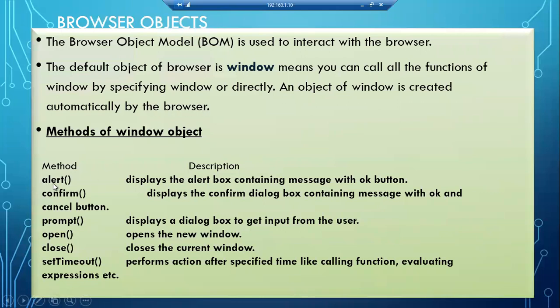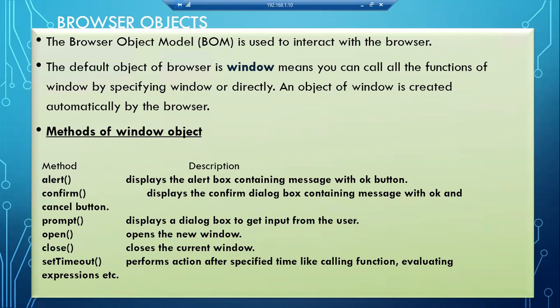So we have just used the alert function, then we have confirm, prompt, open, close, setTimeout, like this. All these window type of functions are there. So we have got a pop-up message. Now that is a separate window. I did not get it in that browser tab only; I got it in a different pop-up window. So how did I get that? Because this alert method or function is a window object type of function. So only we got it in a different message box or pop-up message box. This we should learn. What are window objects? We will see that in detail.